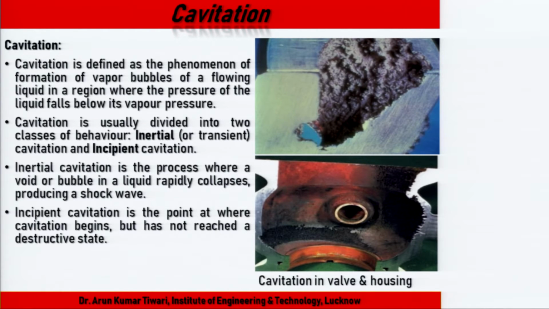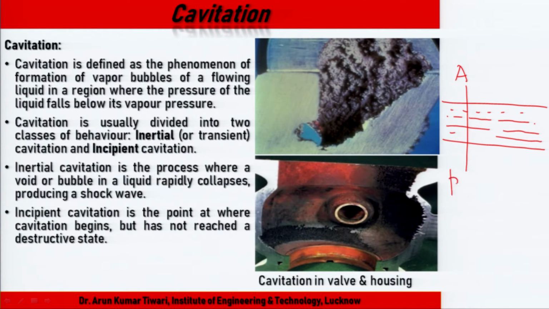That pressure zone is known as a low pressure zone. Suppose liquid is flowing in a pipe, and at any point A the pressure is below the vapor pressure. What does it mean?